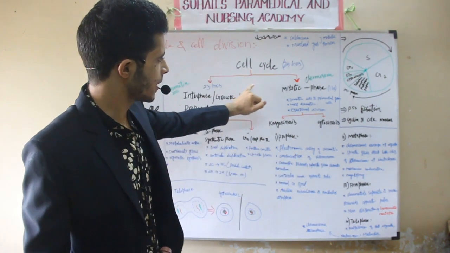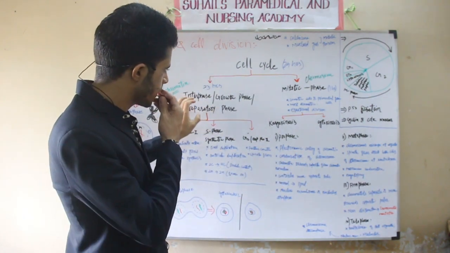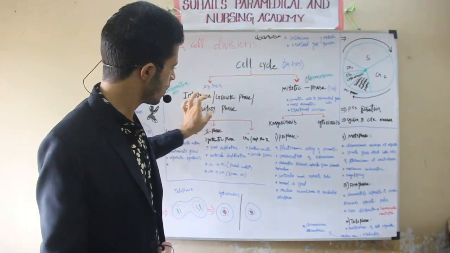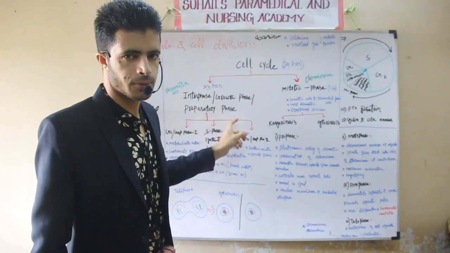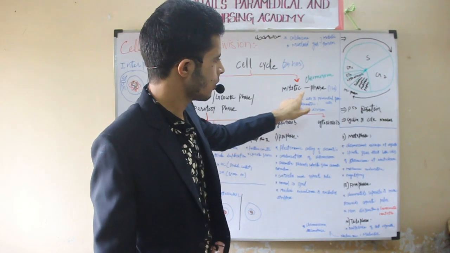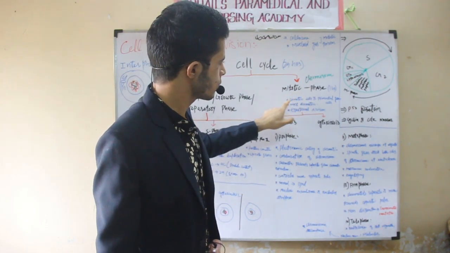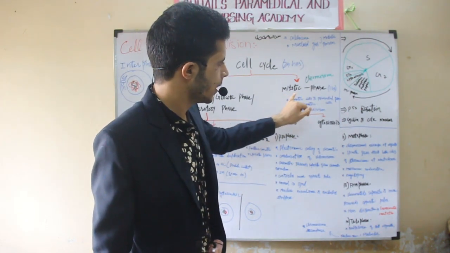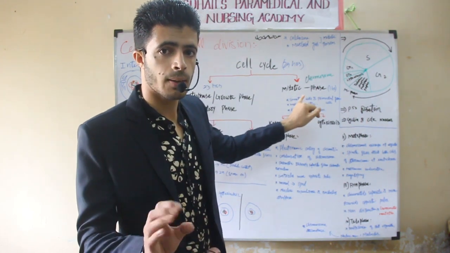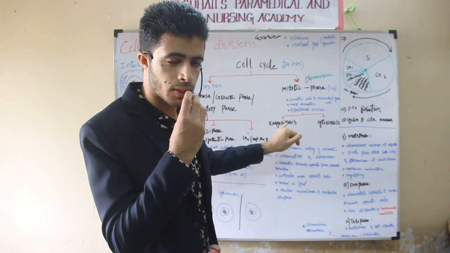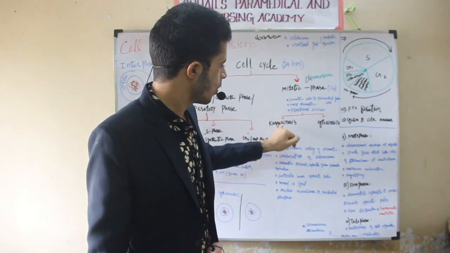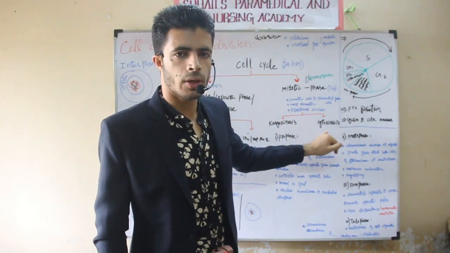So in the cell cycle, there are two phases. One is called interphase, also called the growth phase or preparatory phase. Another phase is called the mitotic phase. It is also called the dramatic phase. This phase consists of two parts, two stages: one is called karyokinesis, another is called cytokinesis.